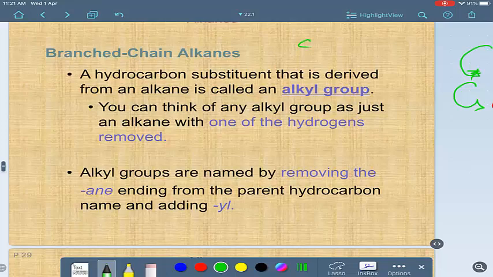Like this, butane is the parent alkane, but it has branches here like CH3 here, and maybe it has here CH2, CH3.